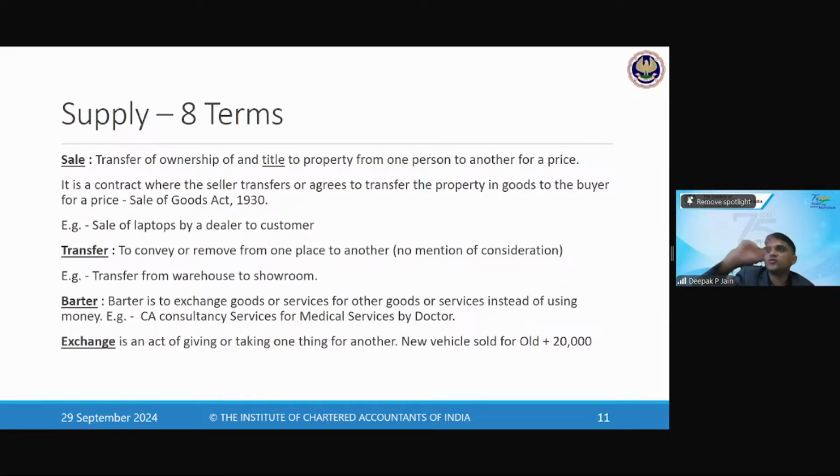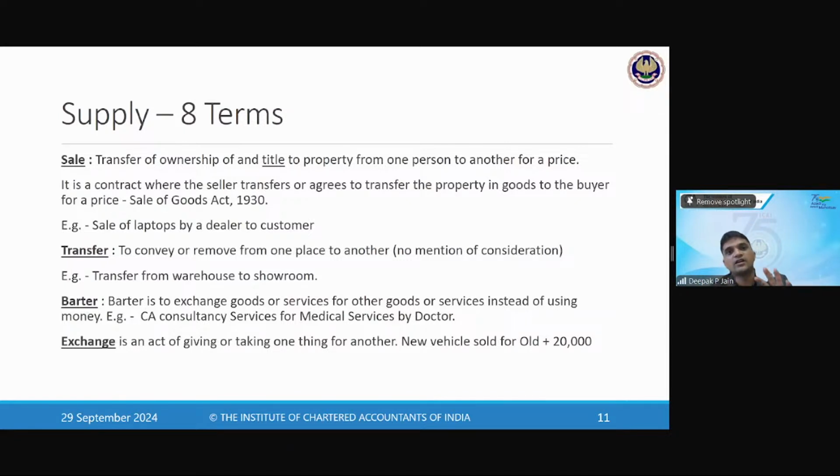So in sale, you are selling it off, but in transfer you are not selling it, you are transferring. मतलब the goods when they are there with me, I give it to you. It's a sale. Sale will include transfer because I'm transferring the goods to you. लेकिन only transfer, सिर्फ transfer जो है वो अलग हो जाता है.